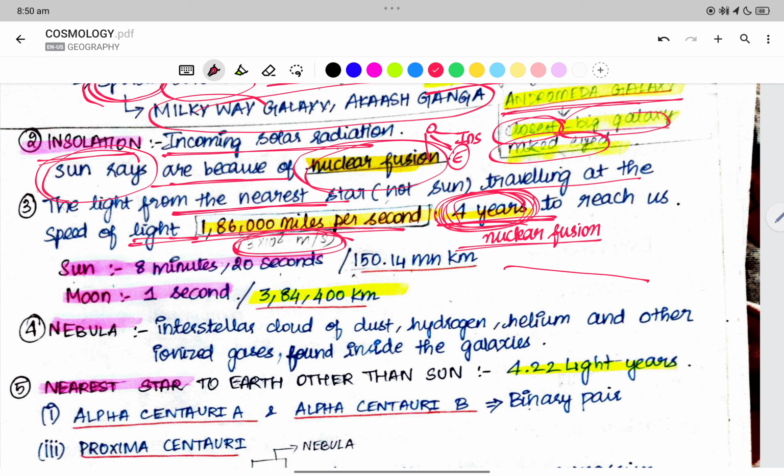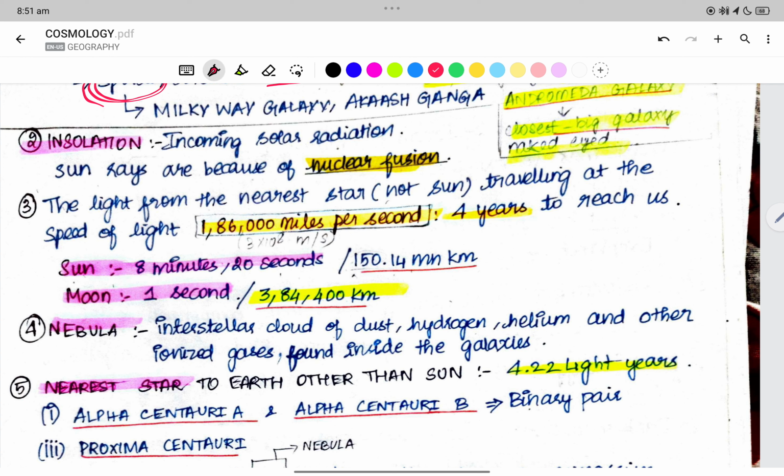The time taken for light to come from the sun is 8 minutes 20 seconds. 8 plus 2 is 10, right? So 8 minutes 20 seconds.